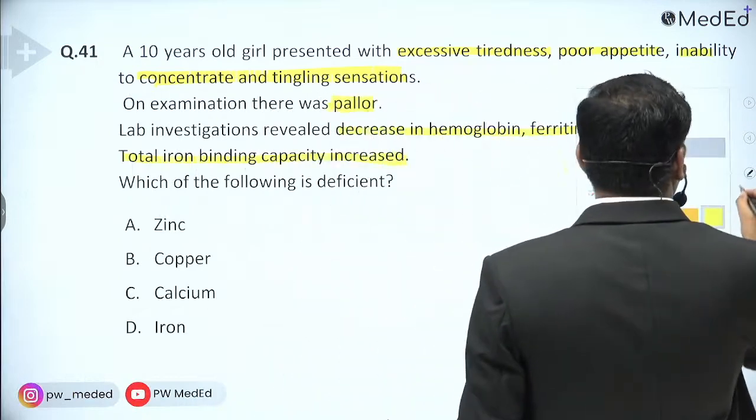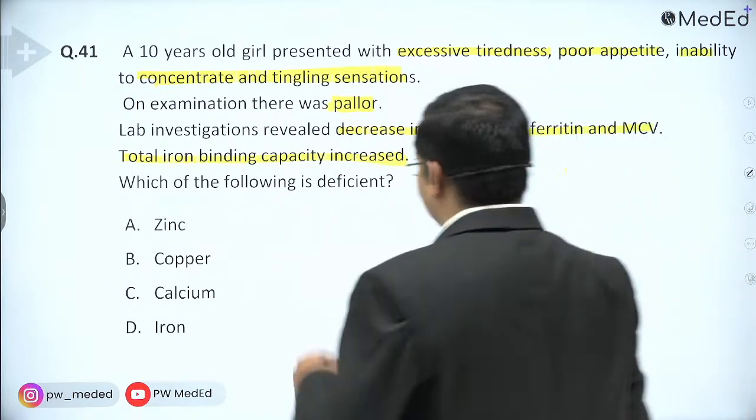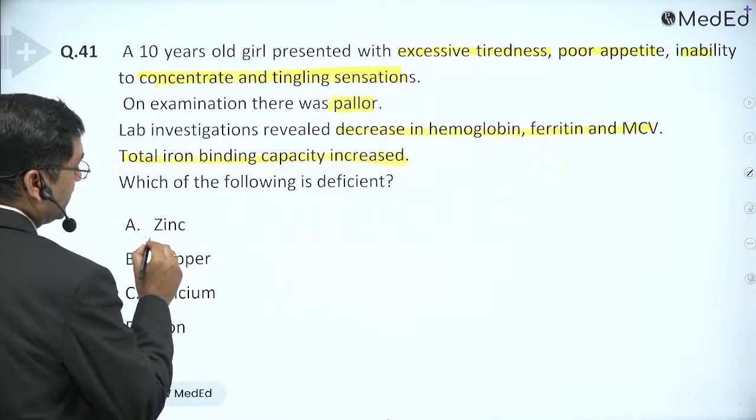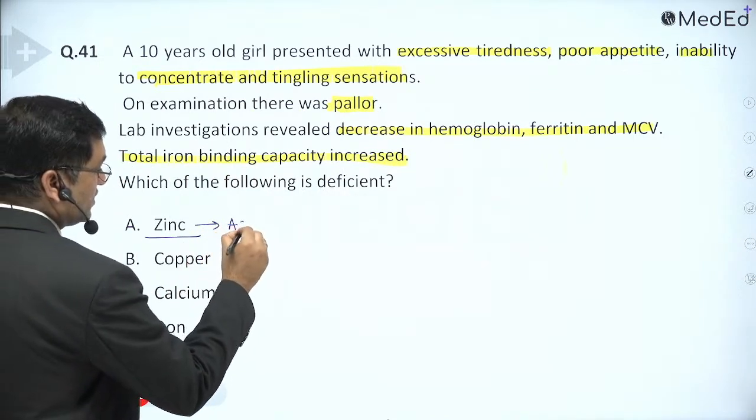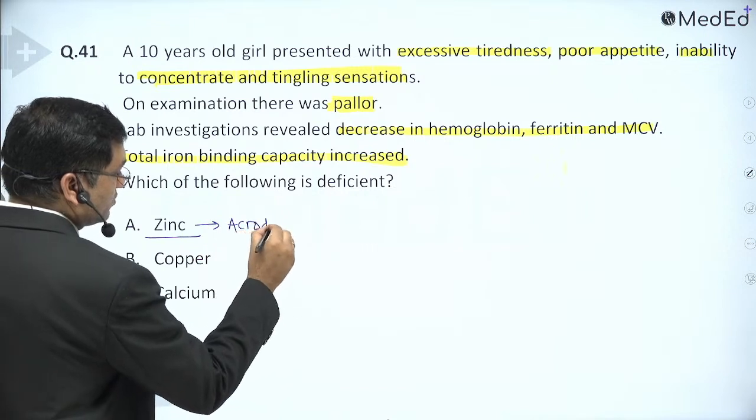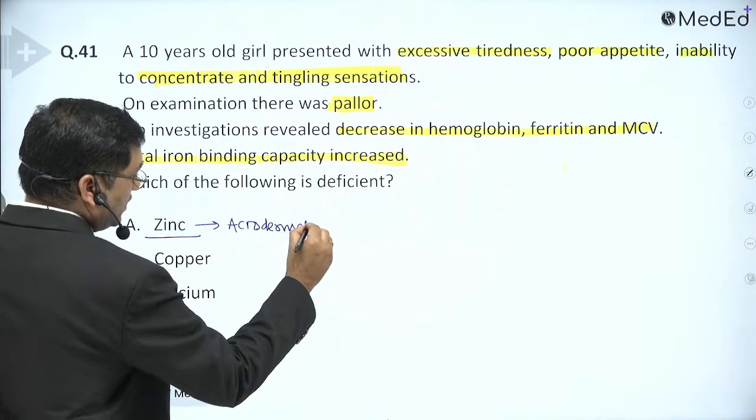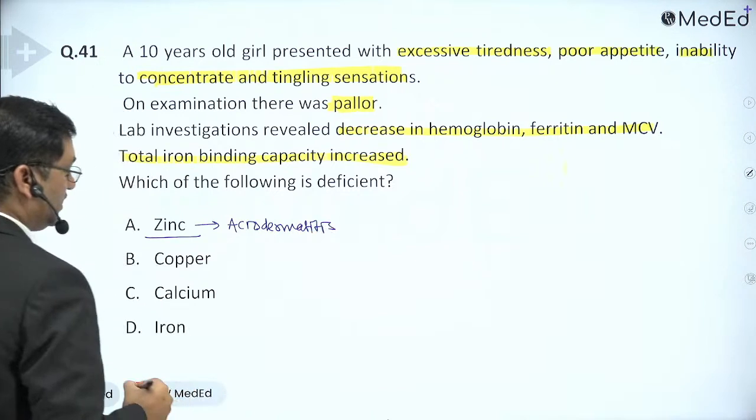Now rule out the options one by one. Zinc is not related with anemia; zinc is related with dermatitis, known as acrodermatitis enteropathica.